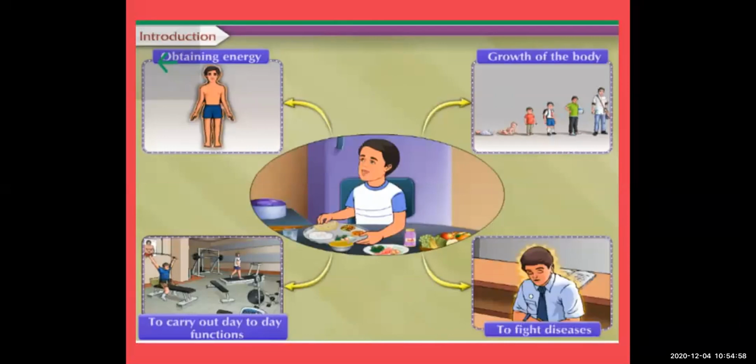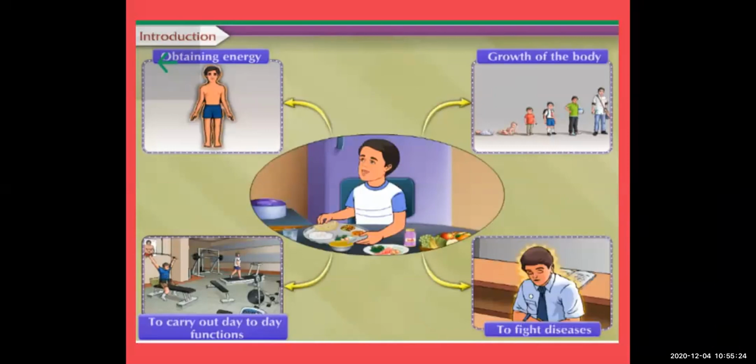You should not fear coronavirus that much, you have to take care, and you have to take proper food on proper time, and with that you have to do exercise also, that is important. So taking proper food, a proper diet, is very important to get energy, to grow up properly, and then to fight with any kind of disease. So you have to take proper food.